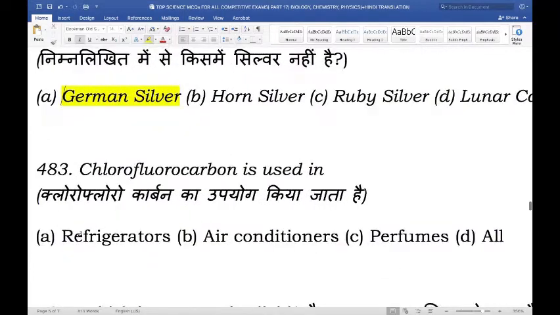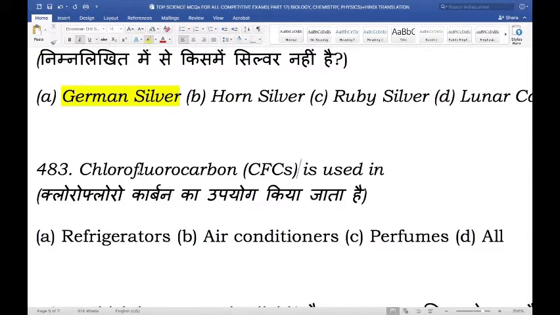Next, chlorofluorocarbon is used in, and again, chlorofluorocarbon can also be denoted as. The chlorofluorocarbons are non-toxic, non-flammable chemicals containing amounts of carbon, chlorine, and fluorine.